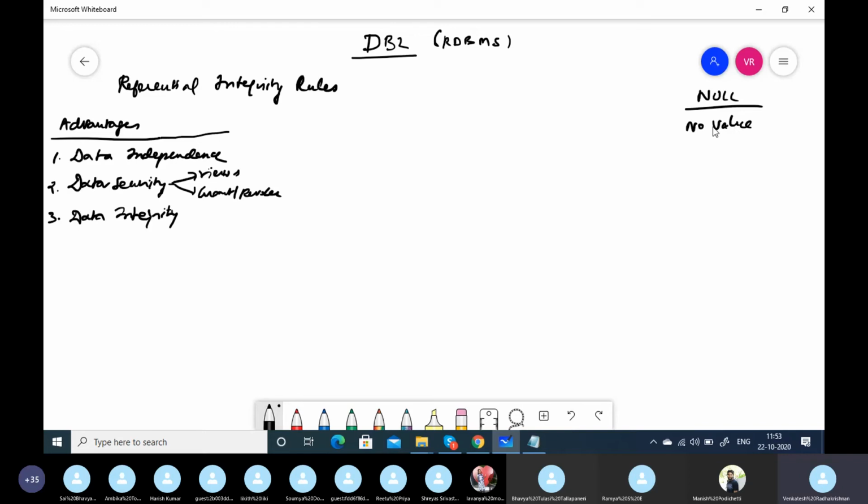So since there is no storage at all, no value is inserted. There are many definitions for null. People say neither zero nor spaces, or value unknown. You can say no value. No value is fine. By default, any column can be null. Null means no storage will be allocated, and no data is present, but NOT NULL is a constraint. So these are constraints which maintain data integrity, and we have data consistency and concurrency.